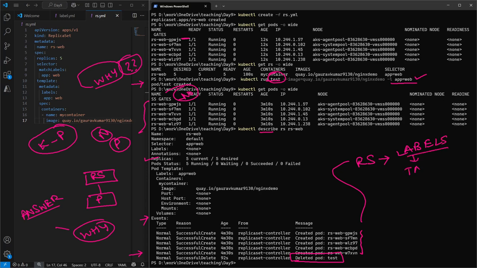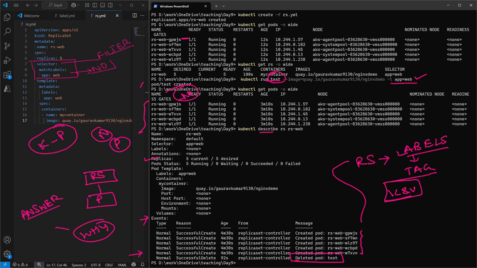Labels are nothing, it is a tag which is a key and value. If you see here, the line number selector. Okay, so what is the meaning of selector? Selector means to filter out or to check, do we have any pod with this label, meaning app colon web? The answer is no.